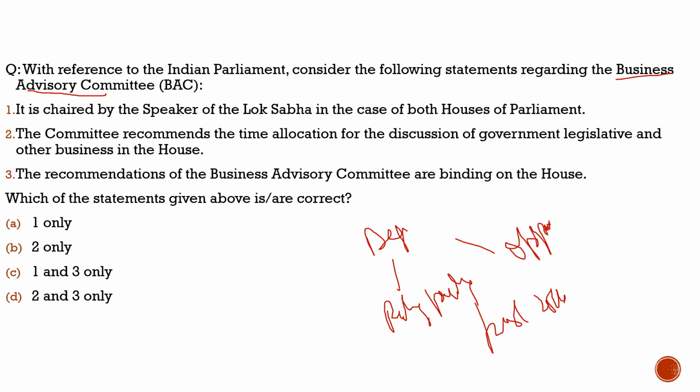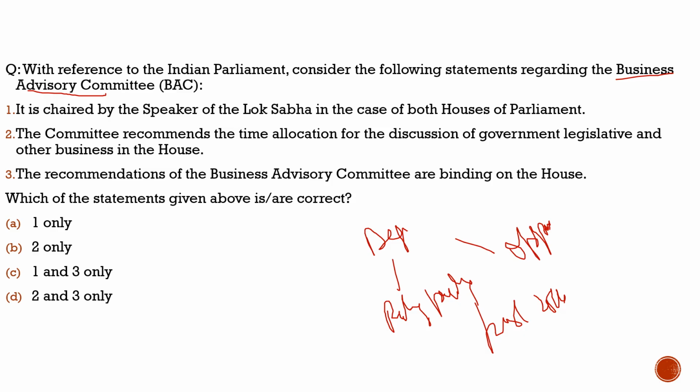This is one of the complaints which the opposition parties are highlighting, that they are not given enough time to discuss and to raise questions. So the Business Advisory Committee becomes the center of contention here. As UPSC aspirants, since it is in the news, it becomes important for you, as any question can be asked with respect to this. So let's try to solve the question.